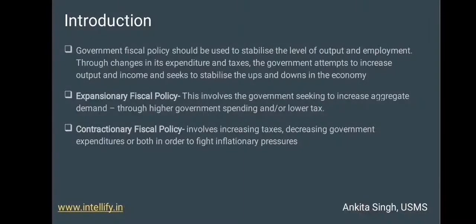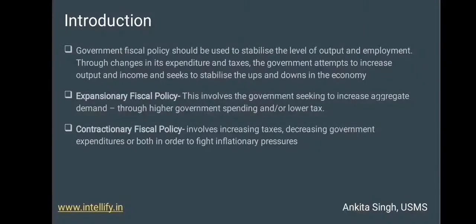The government stabilizes the level of output and employment through changes in expenditure and taxes, which will be discussed in this video. Through this process, government attempts to increase the output and income and seeks to stabilize the ups and downs in the economy. Now there are two types of fiscal policy: expansionary fiscal policy and contractionary fiscal policy.